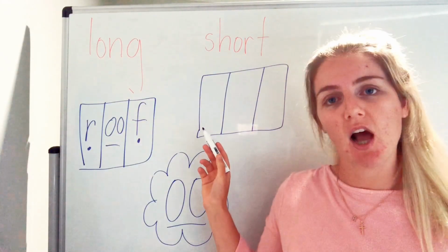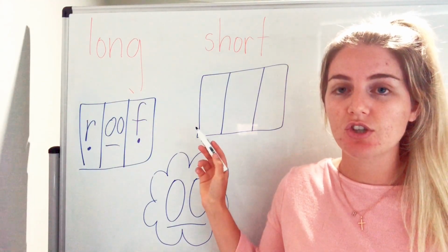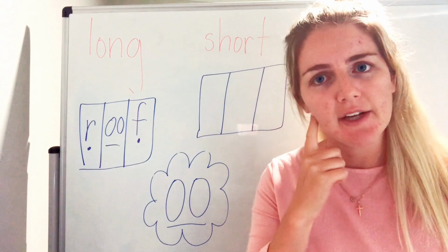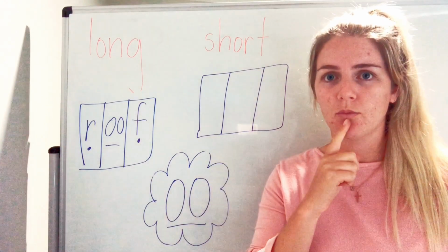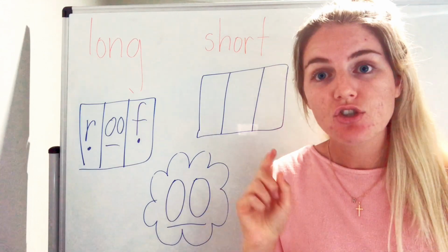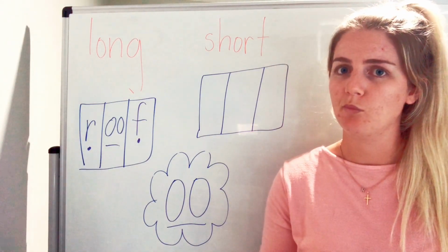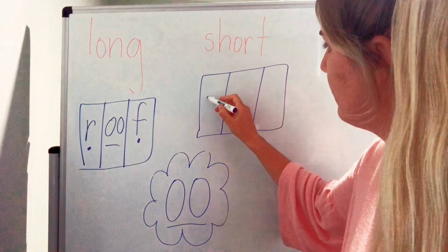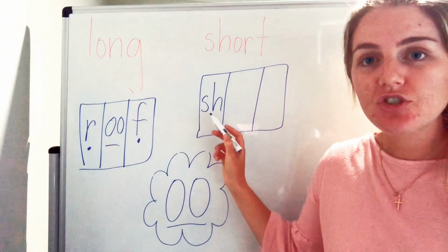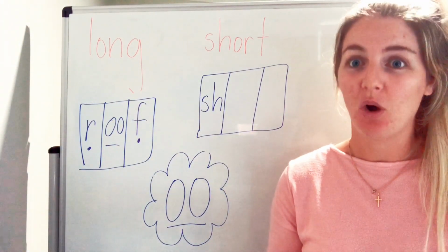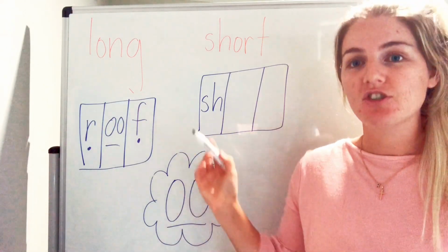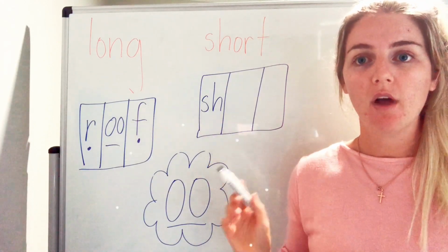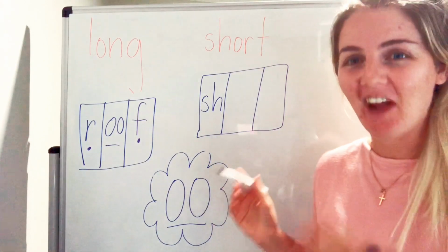What do you think comes at the start of the word shook? Shh. Oh, hold on a minute. I think it might be a digraph. Listen again. Shh. Do you know what 2 letters make shh? That's right, an S and a H. Write it down. Well done. You did your own digraph all by yourself. What do you think is in the middle? It's our vowel digraph. Well done. Write it down.